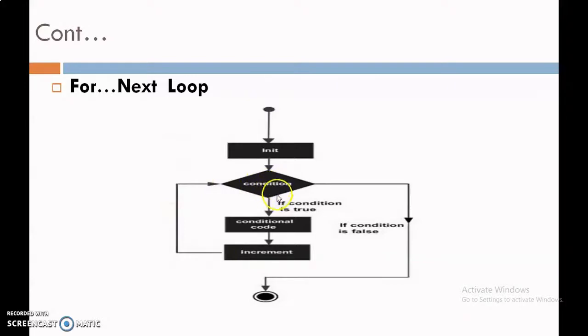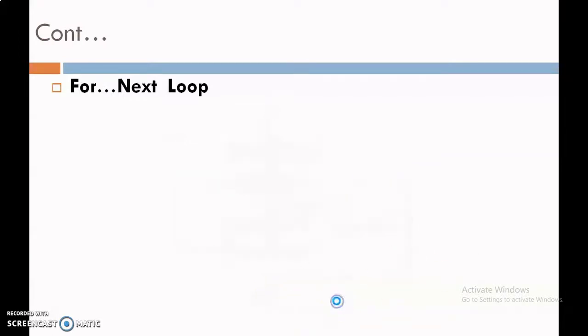If the condition is true, then again it executes the conditional code, then the increment statement is executed, and then again it goes to the previous condition, checks the condition, and executes the loop. But whenever the condition becomes false, it comes out of the loop.